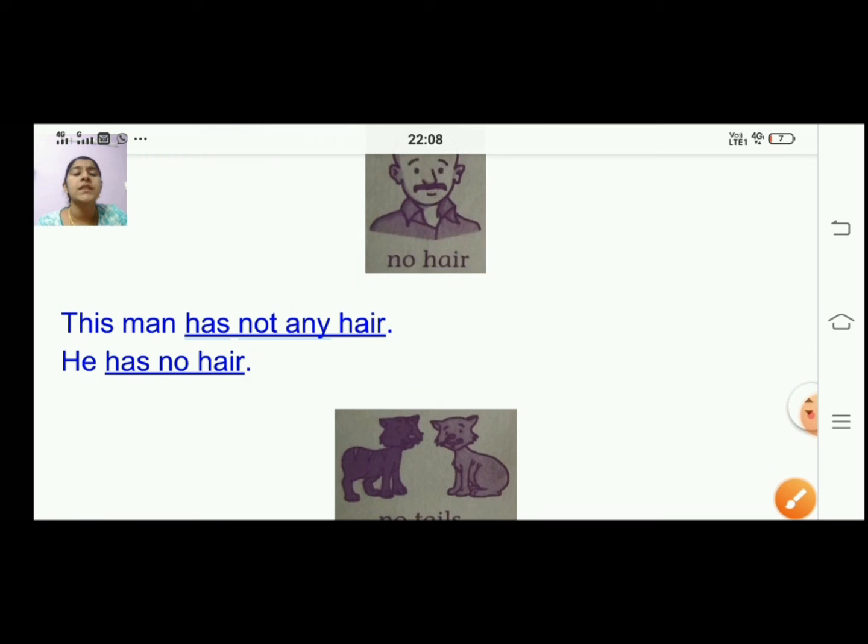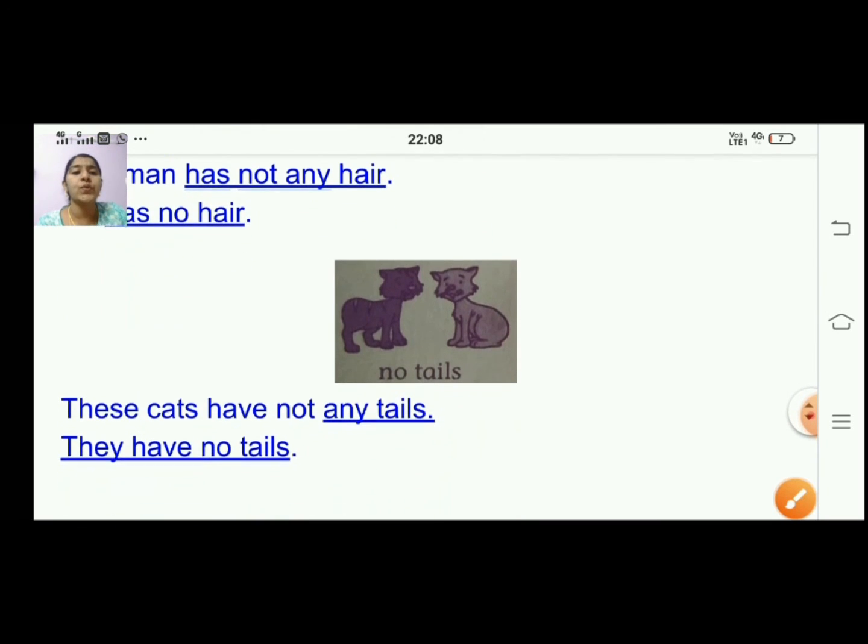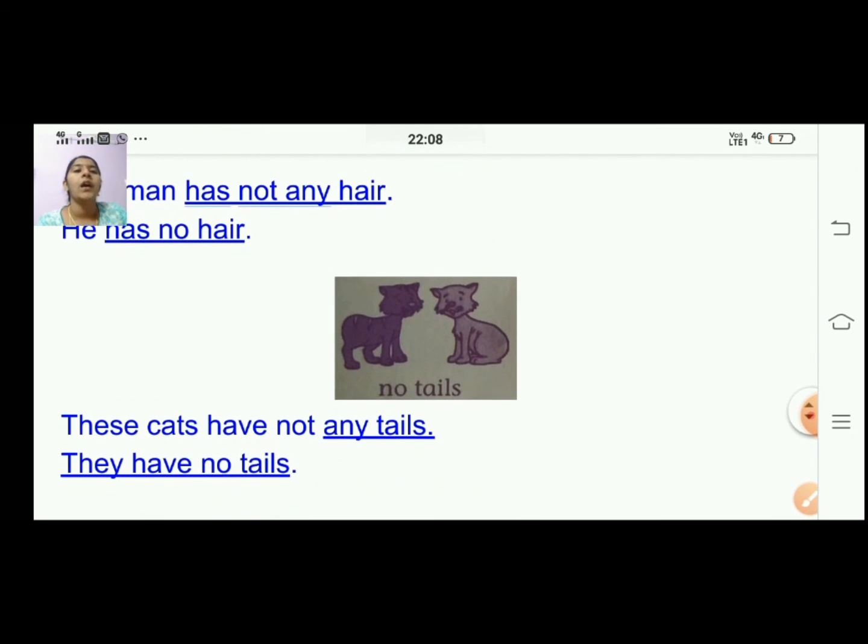Okay. So the next and the last one which we are going to see is this one. No tails. You can see the picture of the cats. They don't have a tail, right? So these cats have not any tails. So what will be the answer?